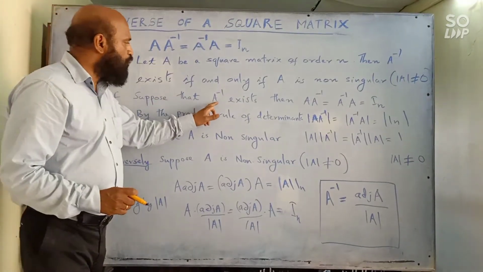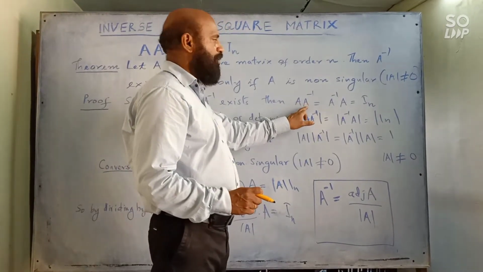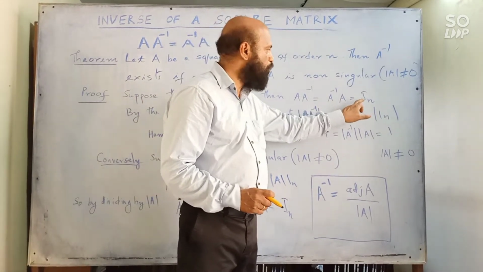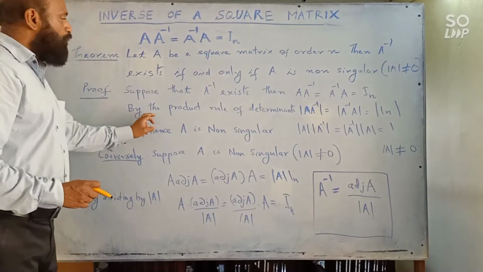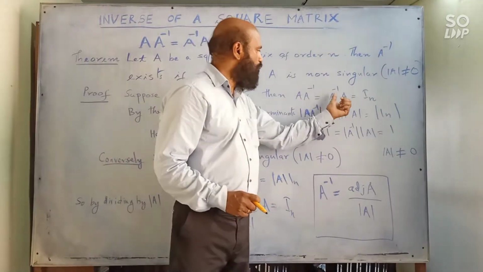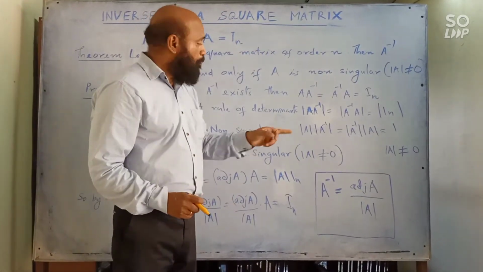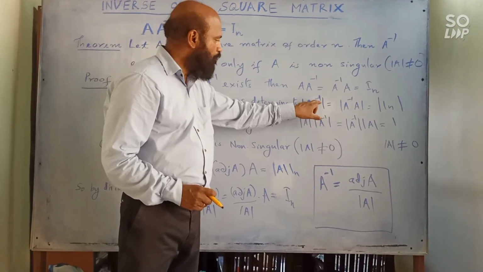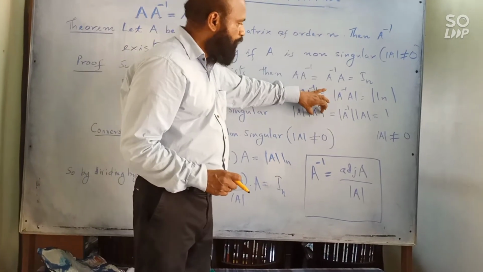Suppose that A inverse exists, then A into A inverse will be equal to A inverse into A is equal to identity matrix. Then by the product rule of determinants, we can write like this. You take the determinant, both sides. Then as per the property of the determinant, you can write like this. Determinant of A into determinant of A inverse.